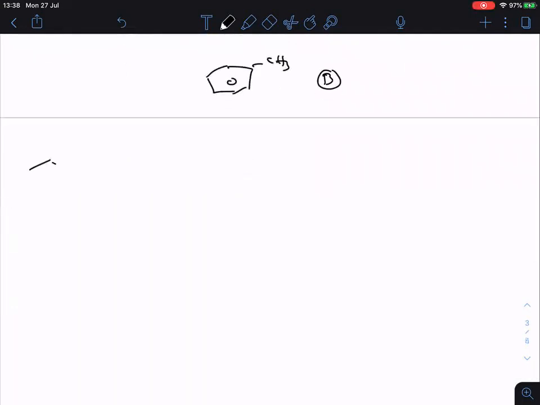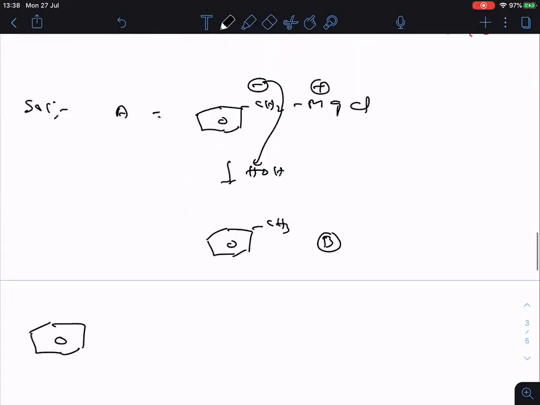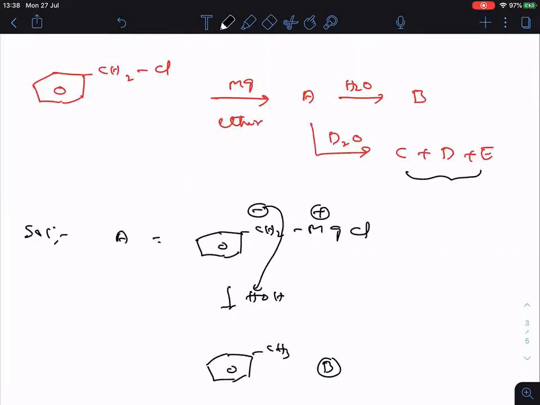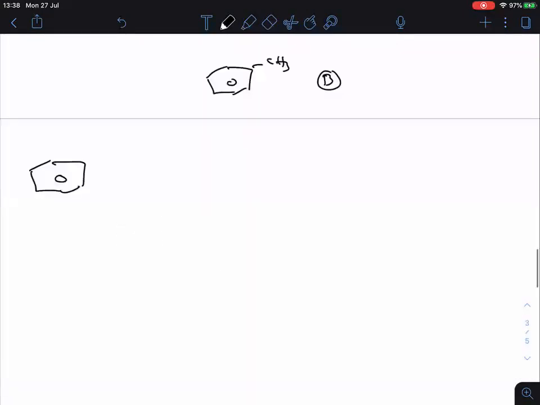Okay. So now see clearly. First of all, try to understand everyone. C, D, E are there, na? They are generated from A only. That is the important thing. So now what is our A? A is this one, am I right? CH2 MgCl. This is our A.